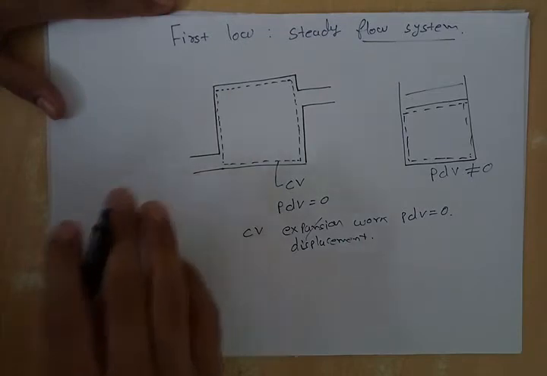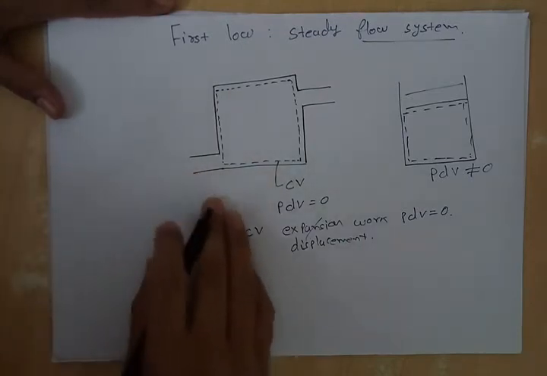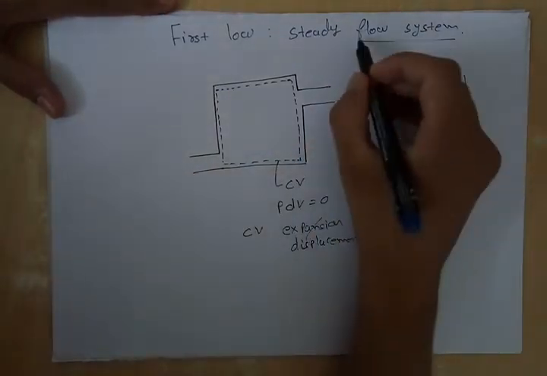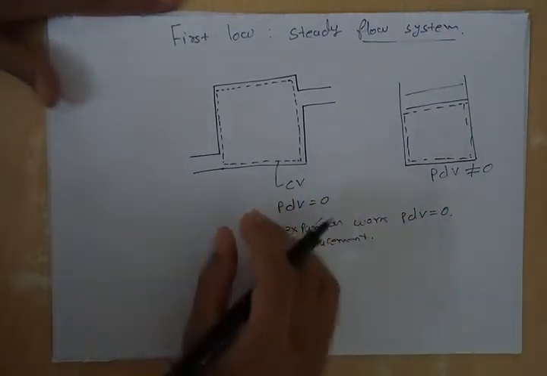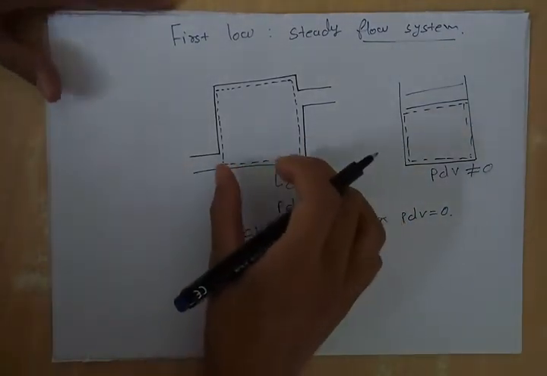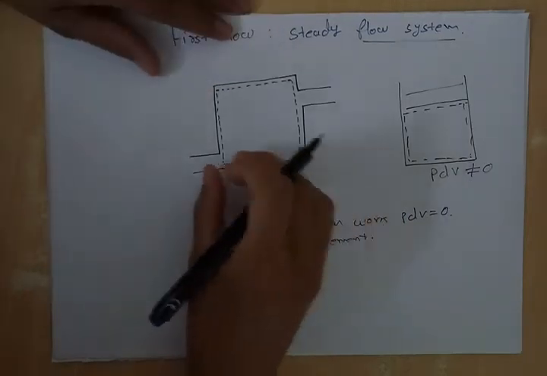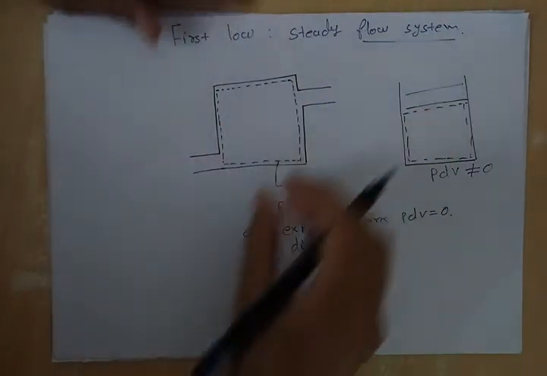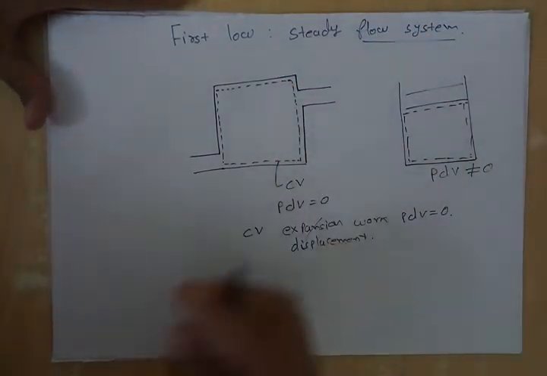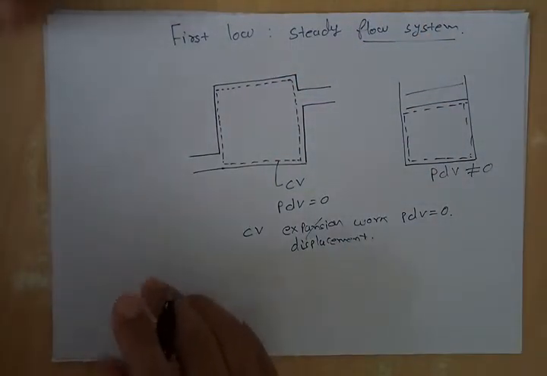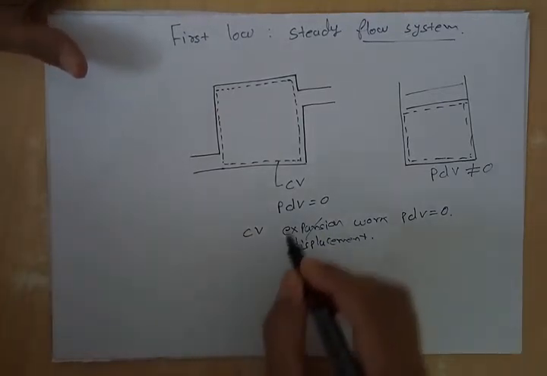However, in a flow system we always take a control volume system, because it is easy to analyze gas at a particular location rather than tracking gas at all the points. So for a flow system PdV work is always equal to 0.